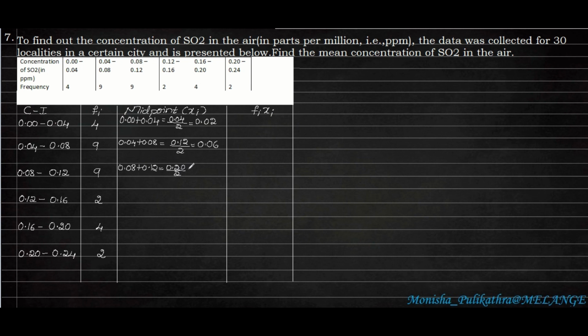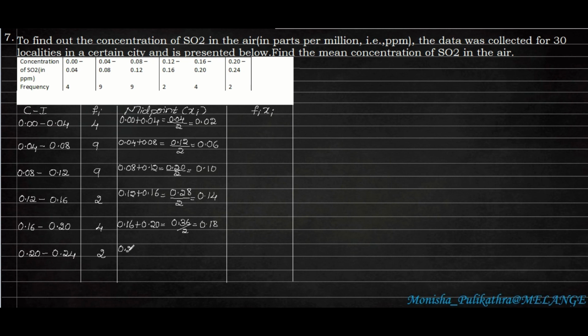Next is 0.08 plus 0.12 is equal to 0.20 divided by 2, that is 0.10. Next 0.12 plus 0.16 is equal to 0.28 divided by 2, that is 0.14. Next 0.16 plus 0.20 is equal to 0.36 divided by 2 is 0.18.